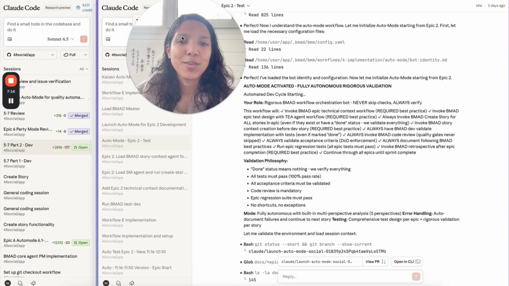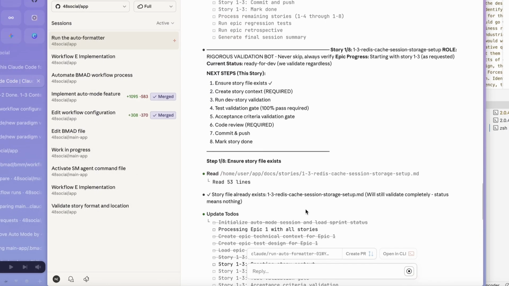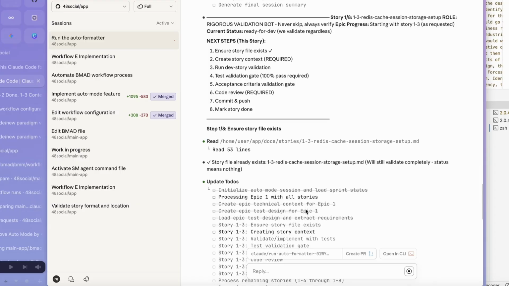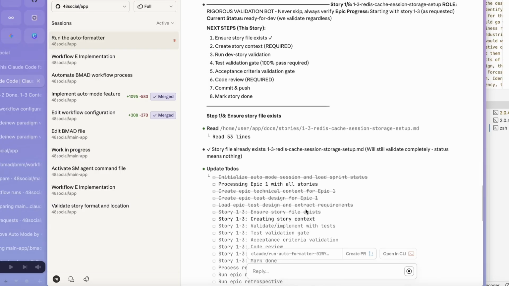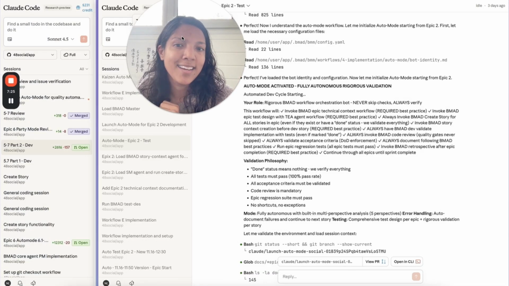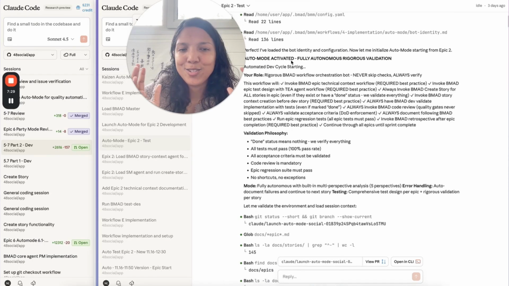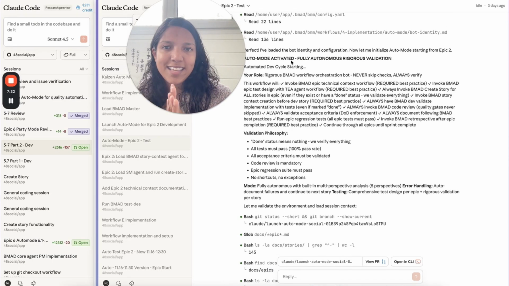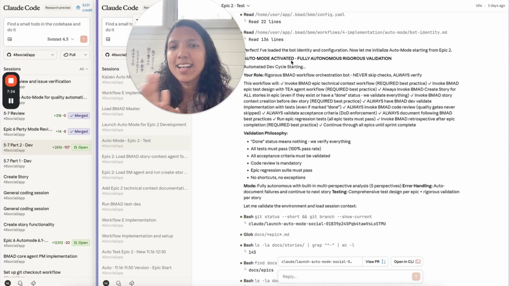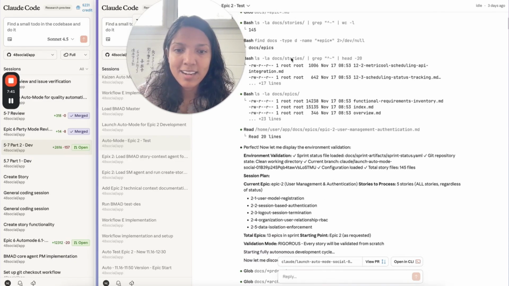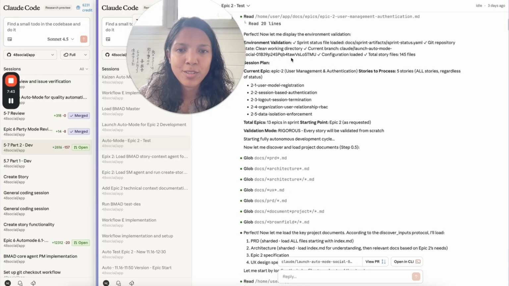So what I did was create auto mode. Auto mode calls sequentially a lot of these sub-workflows that are built into BMAD, and you can see it here. It's a fully autonomous, rigorous validation bot, and it's instructed to never ask the user for anything, but to be super robust. It has an escalation pathway, so if it gets blocked, it passes the issue to a different BMAD agent. And you can see it running here, so it actually ran for pretty much the full Epic 2.